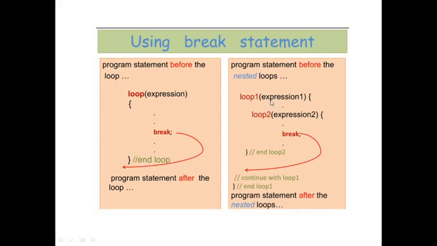Like this is loop 1, expression 1. This is the outer loop and loop 2 is the inner loop, and we are encountering a break statement inside the inner loop. Whenever this statement is encountered, the break statement makes the loop end, and it passes control to the next statement of the first loop. That is, this break statement will break out of the inner loop.